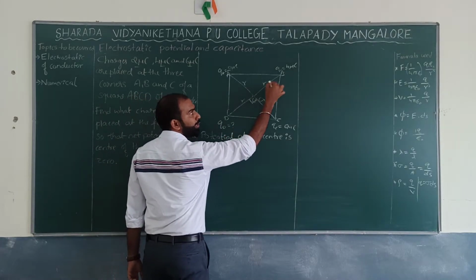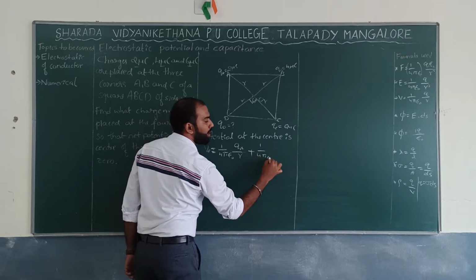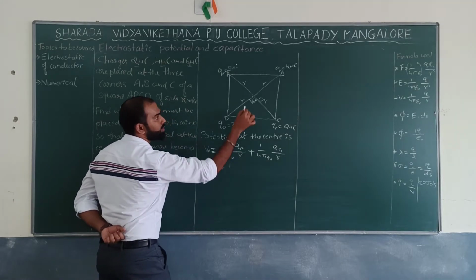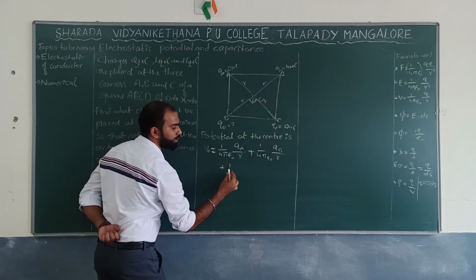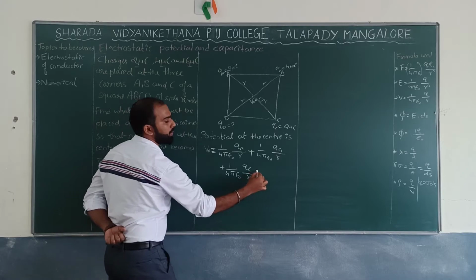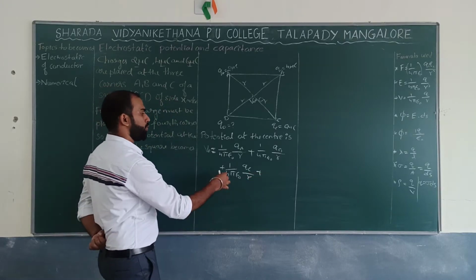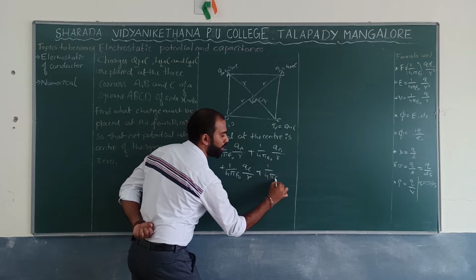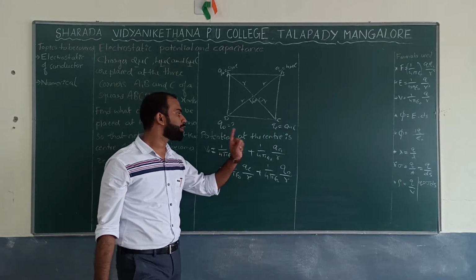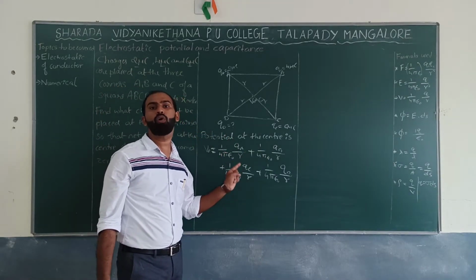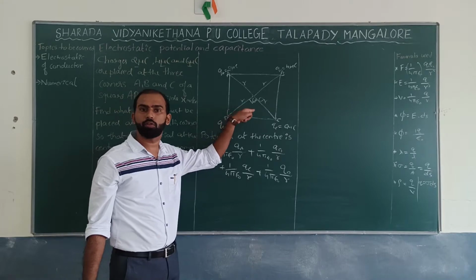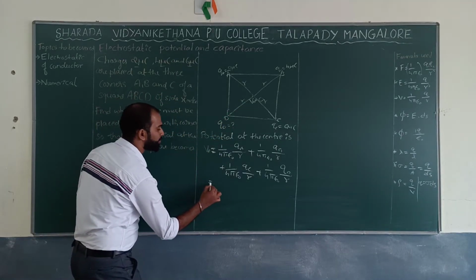Plus, what is the potential at this particular point due to QB? That is 1 by 4 pi epsilon naught QB by R. Similarly, plus what is the potential at this particular point due to QC? 1 by 4 pi epsilon naught QC by R. Plus, again you are supposed to do 1 by 4 pi epsilon naught QD divided by R. We know all the values of QA, QB, QC, and we don't know the value of QD, because we are supposed to find at what charge we must keep so that potential should be 0. Correct? Now you substitute the value.